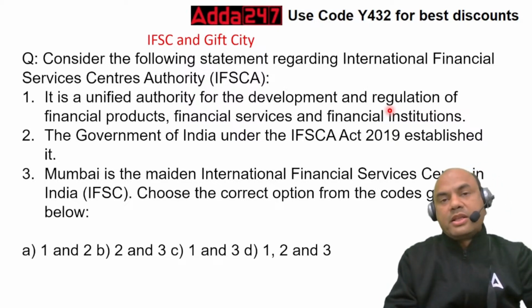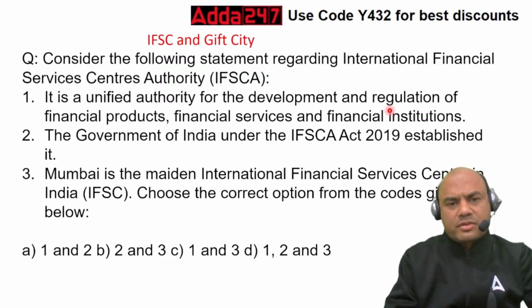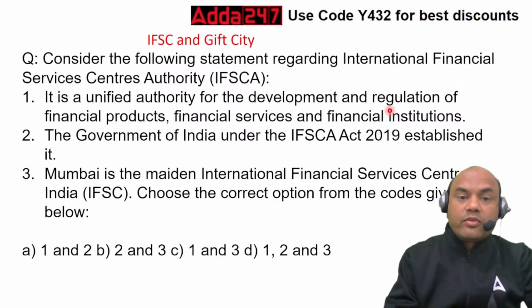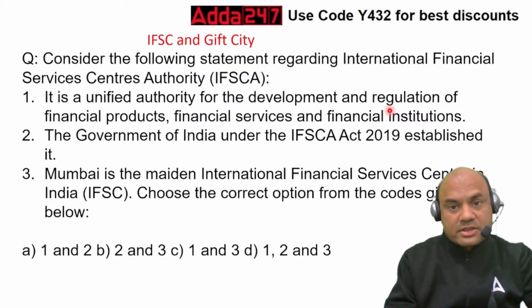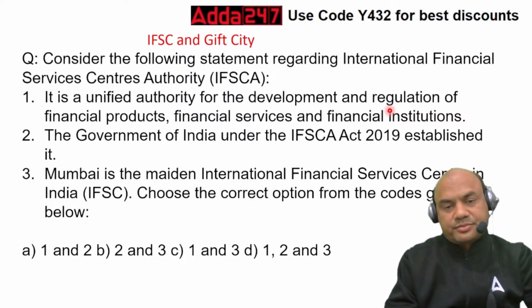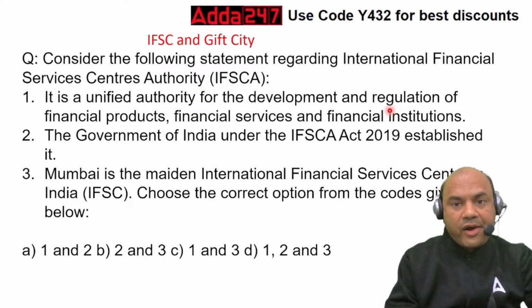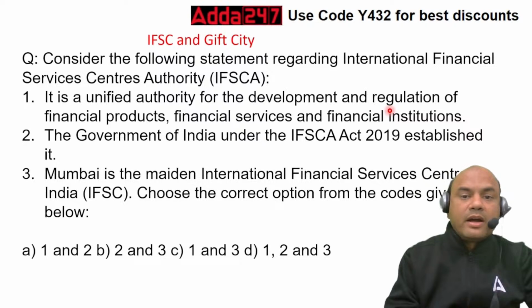Unified means a single authority having all control for development and regulation of financial products, financial services and institutions. All the three. See this: products also, services also, institutions also. The Government of India under the IFSC-A Act 2019 established it.